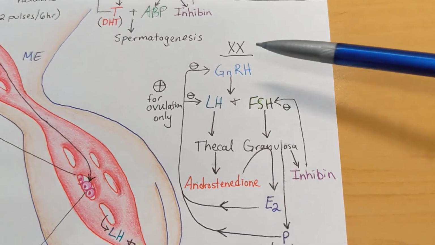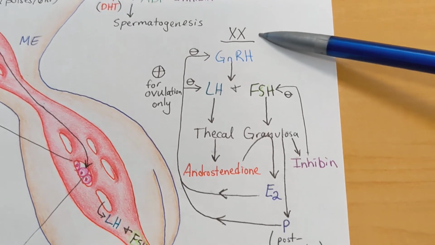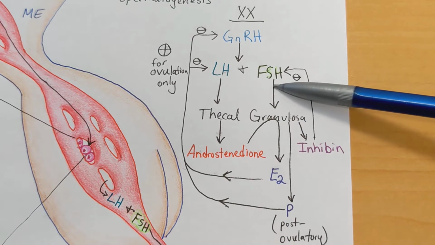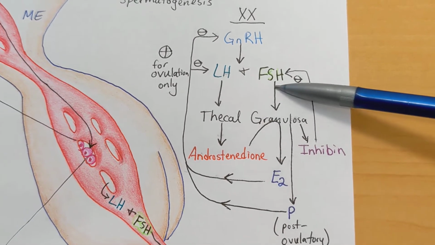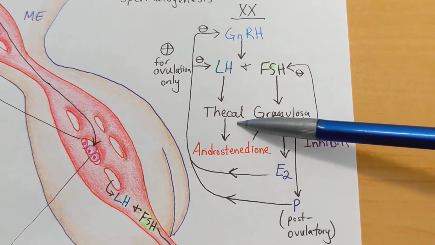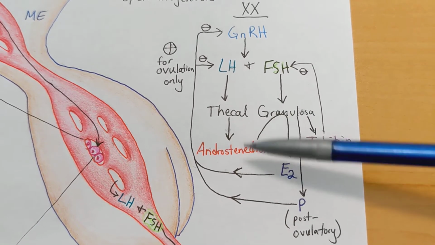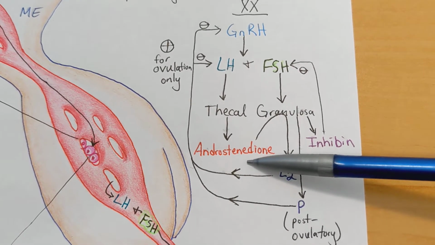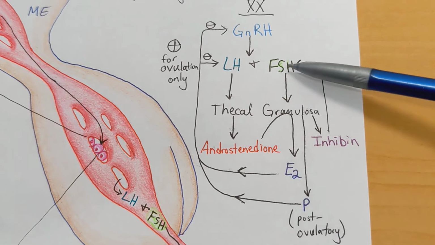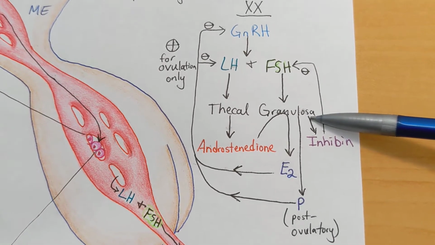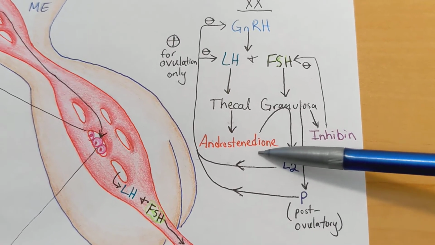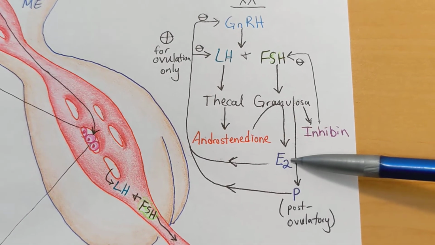This story is similar in XX individuals, so females, in that GnRH stimulates the anterior pituitary gland to release LH and FSH. LH binds to thecal cells, or the outermost cells of the follicle, which in turn triggers the release of androstenedione, a weakly androgenic derivative of cholesterol. FSH binds to receptors on the granulosa cells, triggering those granulosa cells to convert androstenedione into the highly estrogenic estradiol.